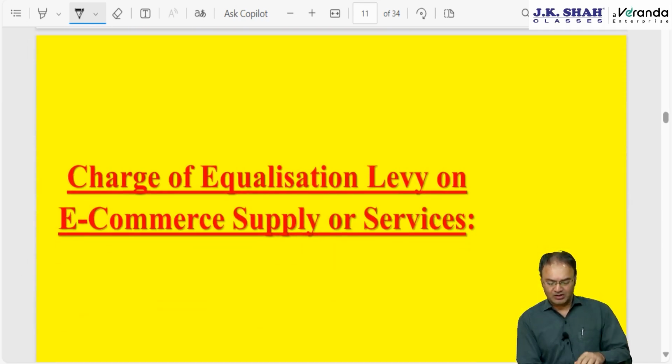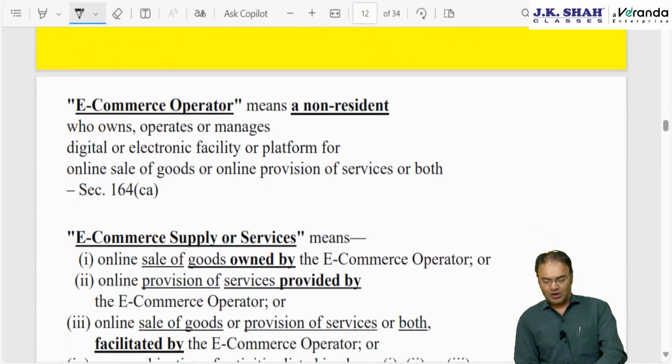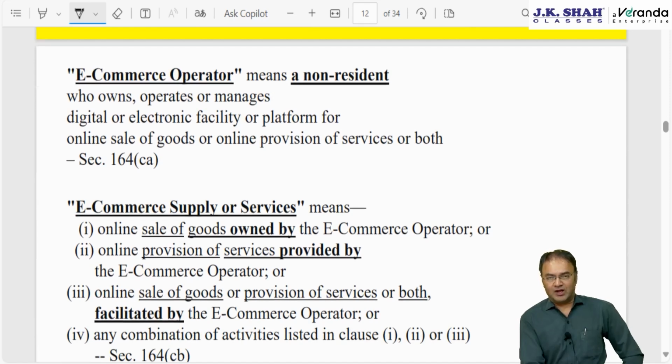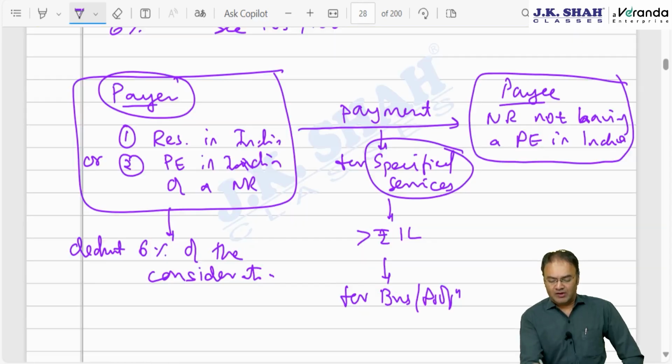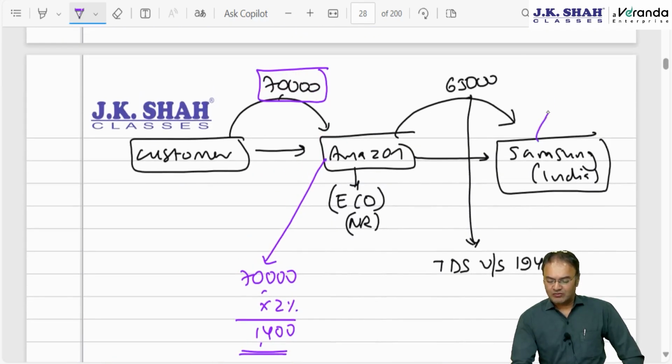Now the second part, that is section 165A and 166A. Equalization levy at the rate of 2% on e-commerce supply of goods or e-commerce provision of services. Here e-commerce operator is defined. This is applicable on Amazon type of people, e-commerce operators. So here in our example, Samsung will be called an e-commerce participant, ECP, and Amazon will be called an e-commerce operator.